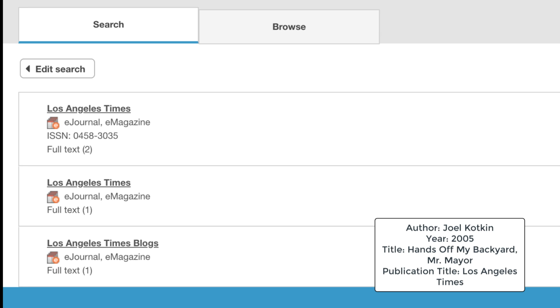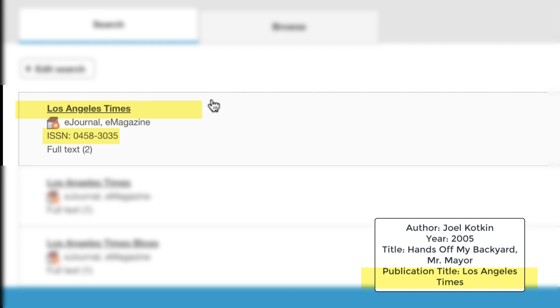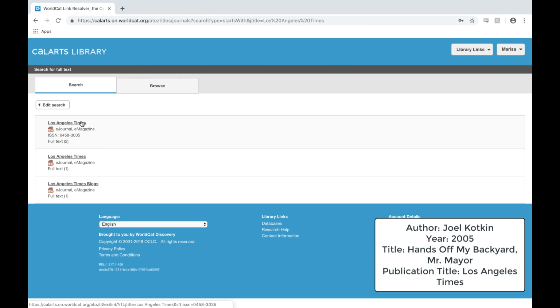Back on the results page, many things pop up, but pay attention to which result has the same information you typed in. The first 2 results match the information from our citation. The publication's title, Los Angeles Times, matches our publication title, but the first result has an ISSN, unlike the other results. An ISSN is a unique number assigned to a whole publication that you can look up on Google. So the ISSN is how you can be absolutely sure it's the right publication. Sometimes search results can be confusing, so ask a librarian if you're not sure. But here, let's go with the first result and click it.